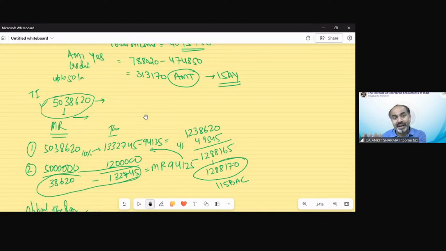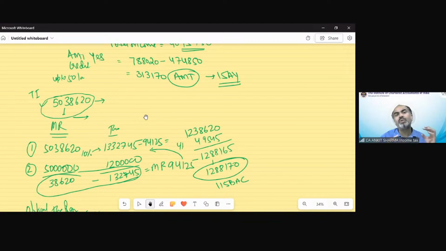Calculating AMT, ATI for AMT purpose is very easy. If you have to find out TI as per optional tax regime, remember to follow this process. First of all, always calculate income as per 115BAC, then optional tax regime. Do not go for AMT first, it would be really difficult. First of all, optional tax regime, that TI will work for calculation of AMT. Then your AMT ATI will be calculated.